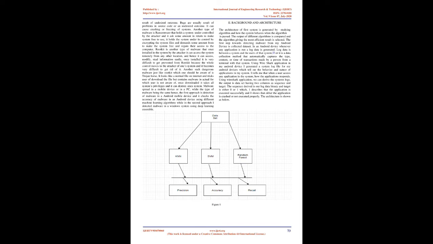Another such dangerous malware, just like rootkit, which one should be aware of is the Trojan Horse. It looks like a normal file on the internet and tricks the user into downloading the file, but actually contains malware, of which the user is not aware. Once downloaded, it takes all the system's privileges and it can destroy one's system.